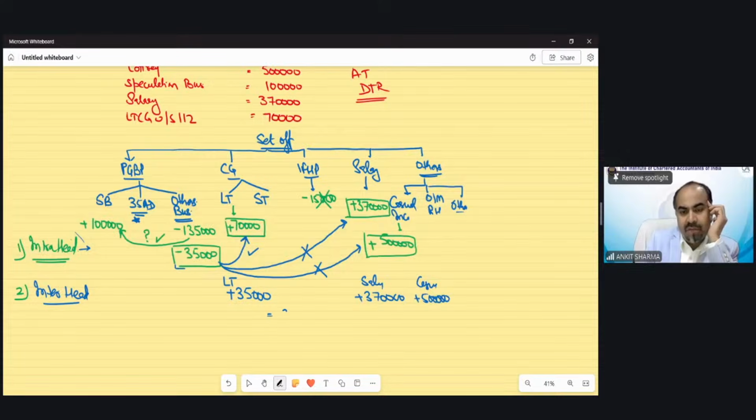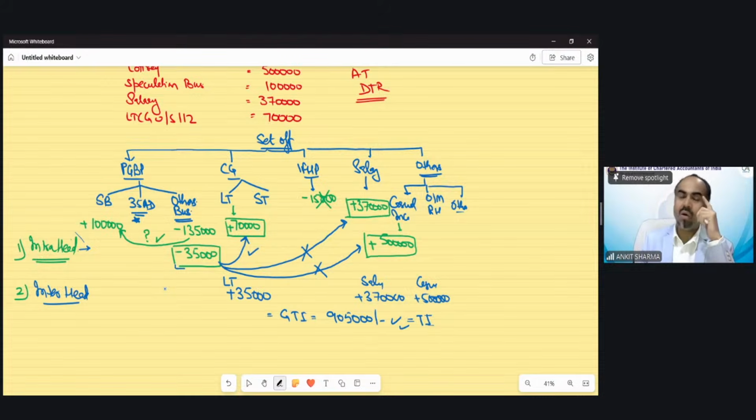So now you will find out our GTI also. So my GTI would be now 9 lakh 5,000 rupees. Clear? Now you have your GTI, and this would be automatically your TI because there is no deduction. So in this example, your GTI and TI are the same. So my TI is 9 lakh 5,000 rupees.